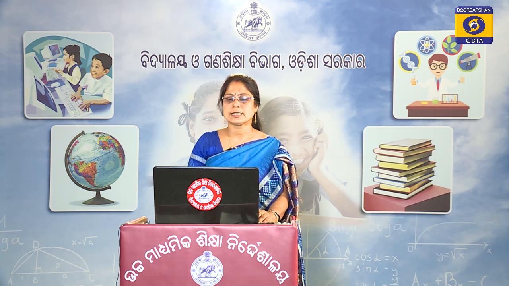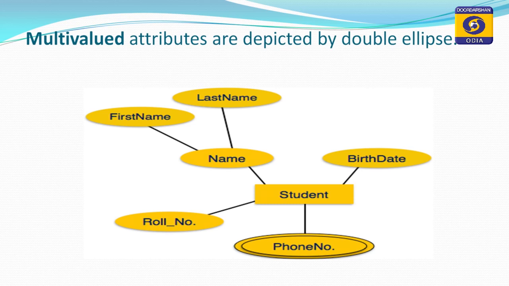Next, we will discuss multi-valued attributes. Multi-valued attributes means there is more than one value. Nowadays, all of us know that one person has more than one phone number. I have one Airtel phone number and another Jio phone number. Similarly, one student may have more than one phone number at the time of admission or at the time of filling forms for examination. We keep the phone numbers of students for further communication.